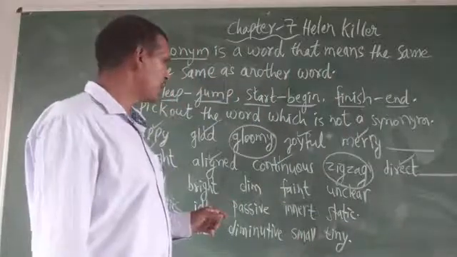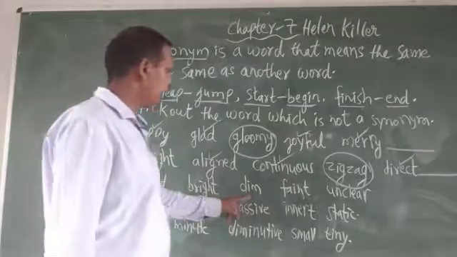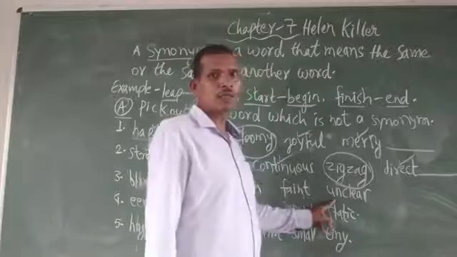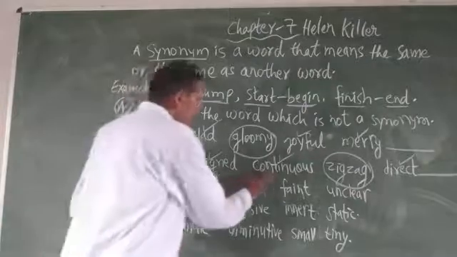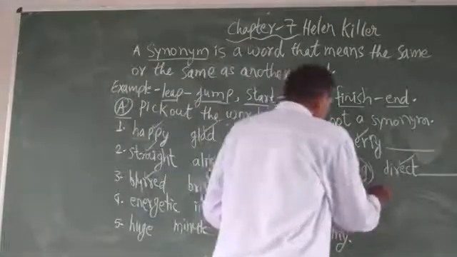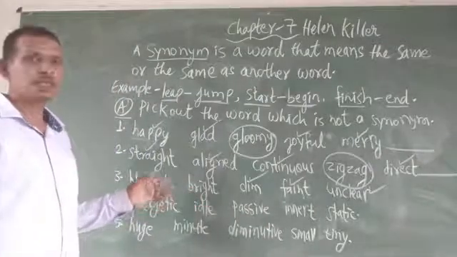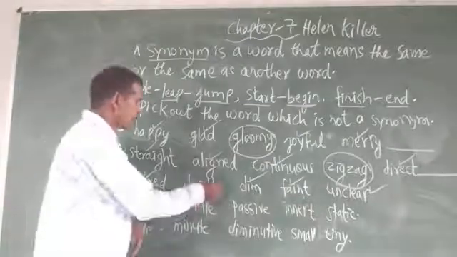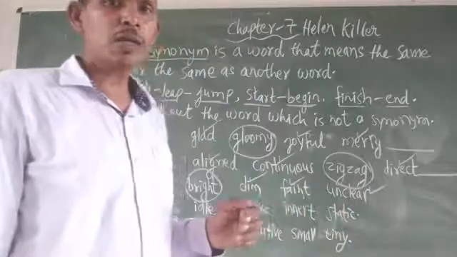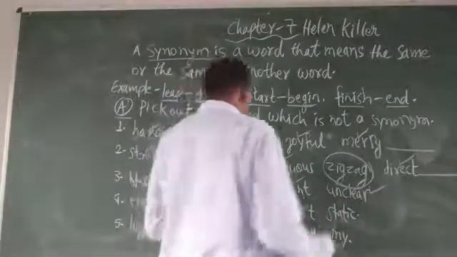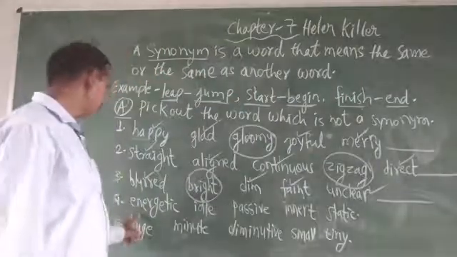Okay. In this way, third question: blurred, bright, dim, faint, unclear. Okay, blurred, right, dim, right, faint, right, unclear, right. These are the synonym words. Okay, now the other word which is not synonym is bright. Bright is not a synonym word of blurred. So we write bright here. Now question number 4.